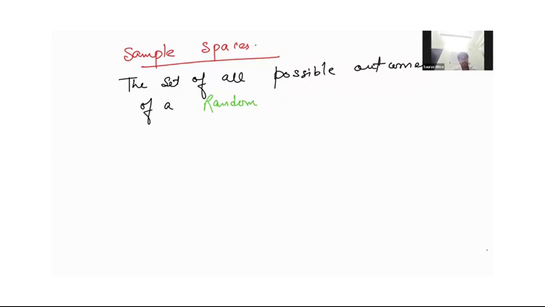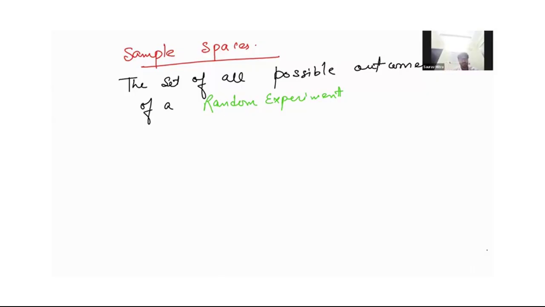What is a random experiment? That we don't know what will come, for example tossing a coin or throwing a dice. We don't know which number will come: one, or two, three, four.